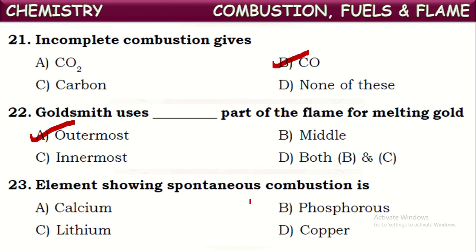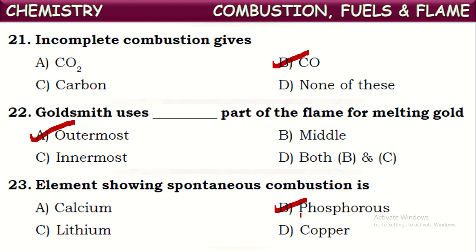So one of the elements mentioned here is phosphorus. Generally we say it is white phosphorus. If white phosphorus is kept outside in the atmospheric air, it starts catching fire and burns on its own. That is why white phosphorus is always stored under water. It won't be kept outside. Whenever it is needed, it will be taken out. Some quantity of the phosphorus will be utilized for the work, and the remaining will be stored again under water. Otherwise, it may catch fire easily.